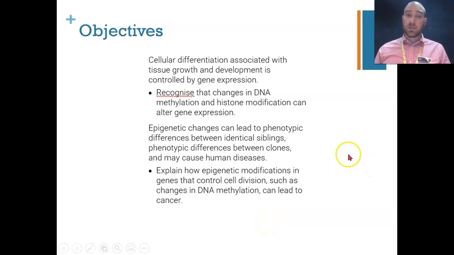So science understands that cellular differentiation associated with tissue growth and development is controlled by gene expression. Recognize that changes in DNA methylation and histone modification can alter gene expression. Epigenetic change can lead to phenotypic differences between identical siblings. Phenotypic differences between clones may cause human diseases. And explain how epigenetic modifications in genes that control cell division, such as changes in DNA methylation, can lead to cancer.